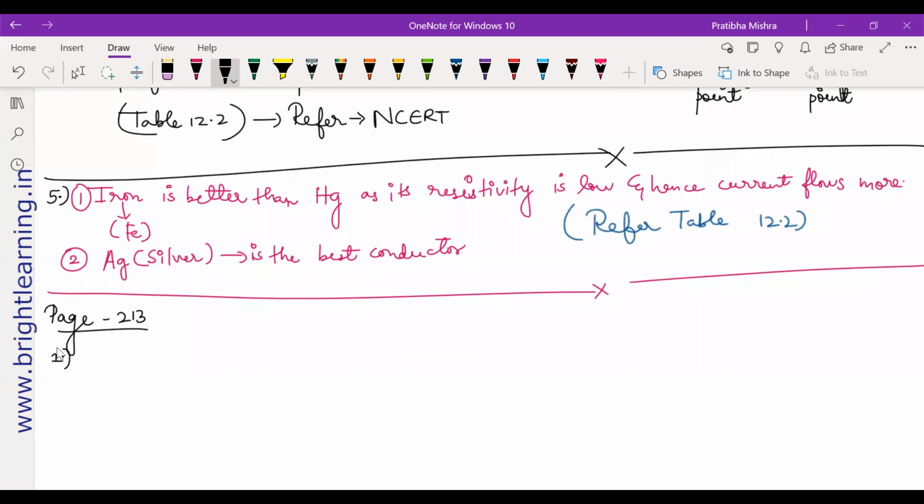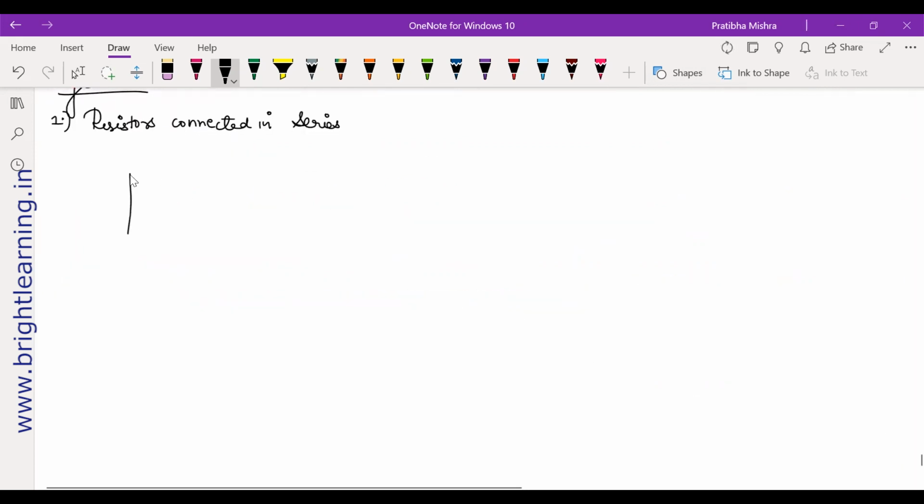I'll draw it quickly for you here to show you how it is going to look. It's in series connection, so I'll write here resistors connected in series. Let me show you how you can do it. I'll just draw a very rough diagram. First, I'll start with the resistors itself. First we have a 5 ohm, then we have an 8 ohm, and then we have a 12 ohm. I'm drawing a rough diagram.